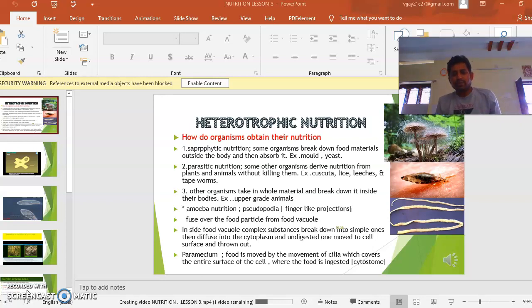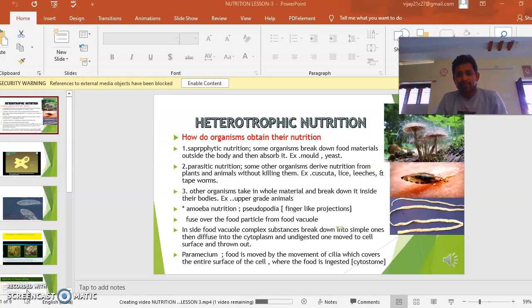Examples are higher animals, like all animals, humans, goats, from unicellular amoeba to man.